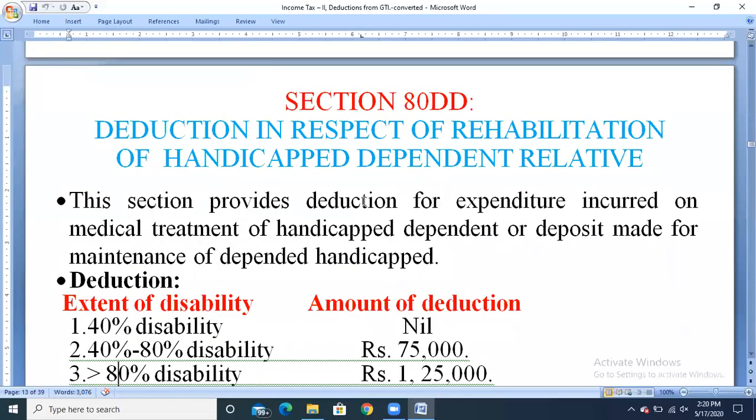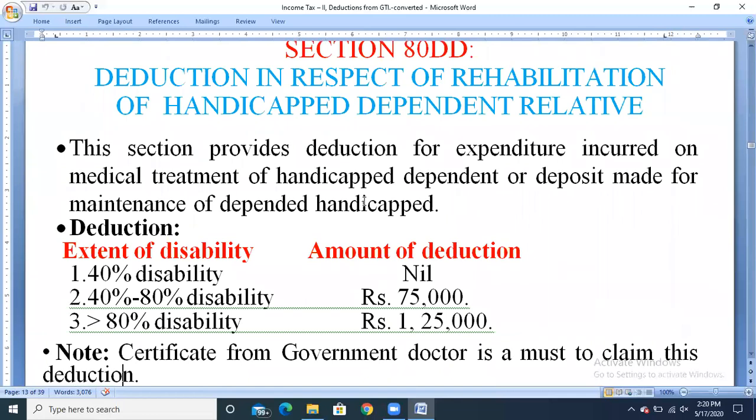Next, section 80DD. This section deals with the deduction in respect of the rehabilitation of handicapped dependent relatives. It means any medical expenditure incurred by the assessee for his family members who have a handicap and are dependent on the assessee. This section provides deduction for the expenditure incurred for medical treatment of the handicapped dependent, or a deposit made for the maintenance of the dependent handicapped.